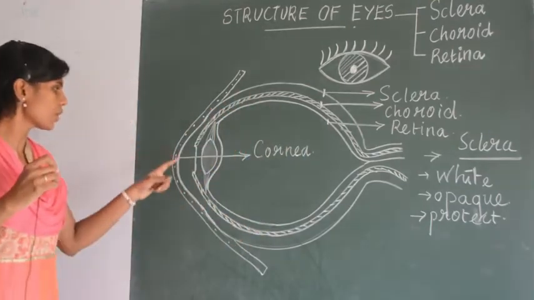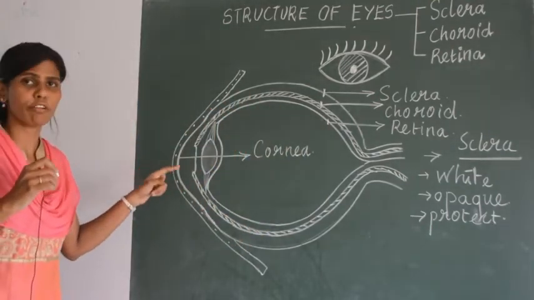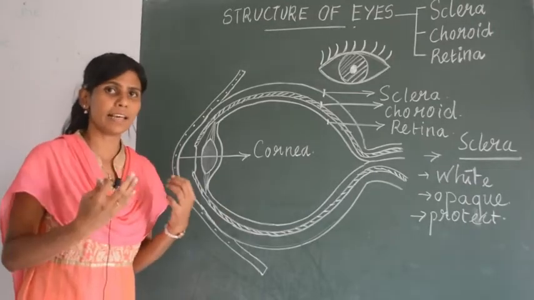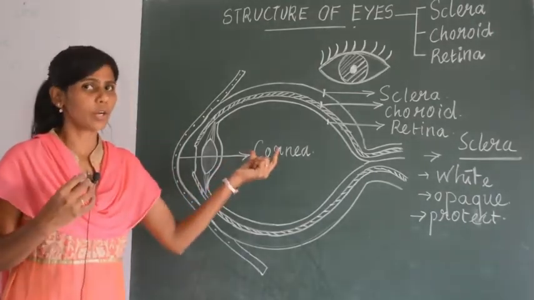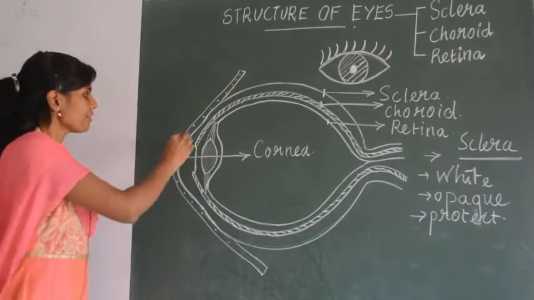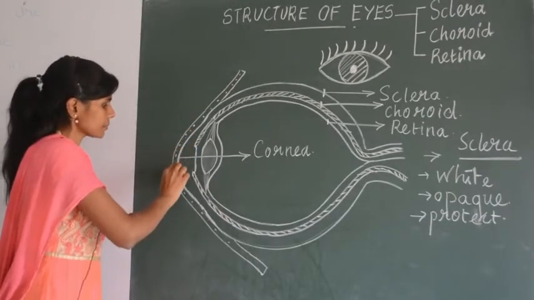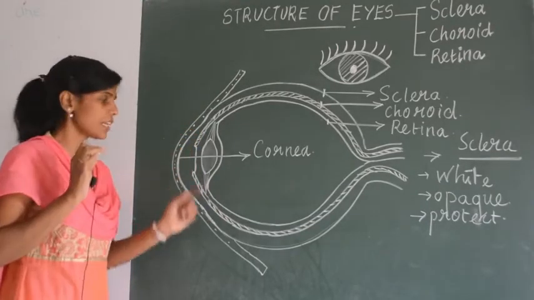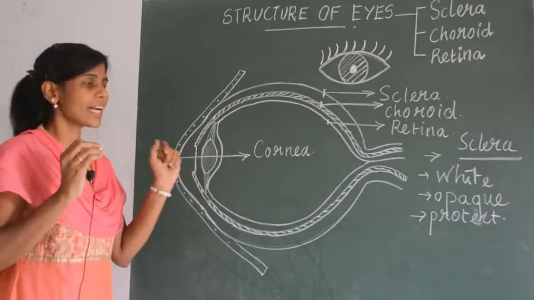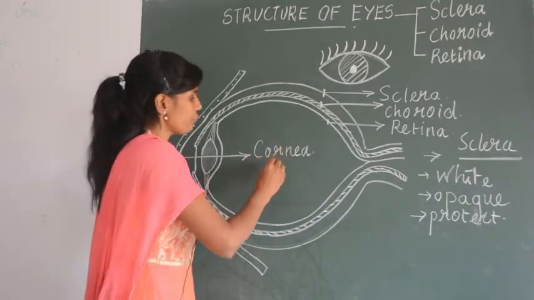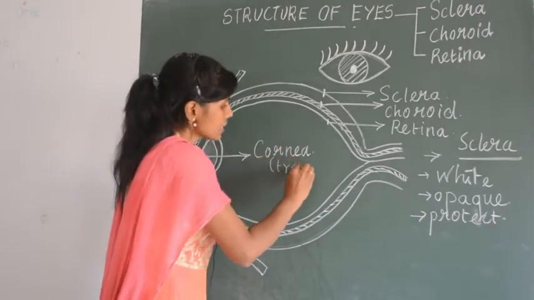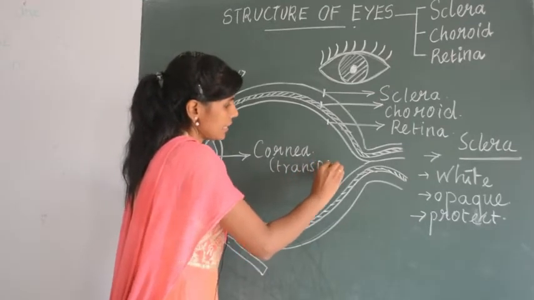Cornea. Which is the cornea? This bulging of the sclera layer is called the cornea, and in front of the cornea, it is usually transparent. What is the property of the cornea? It is a transparent layer.